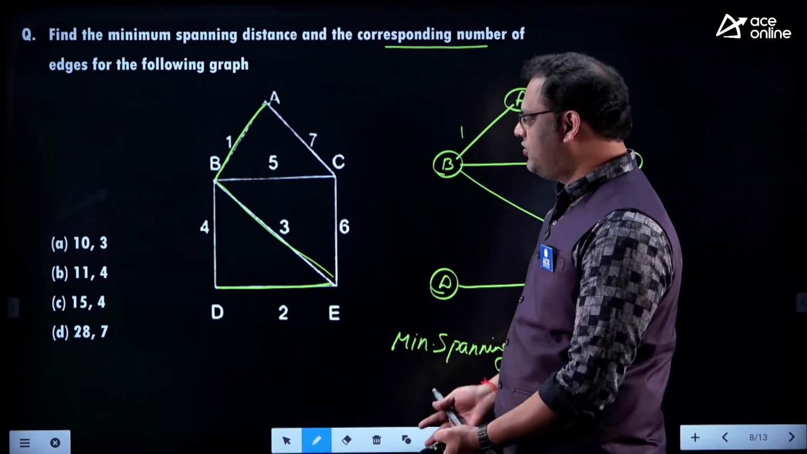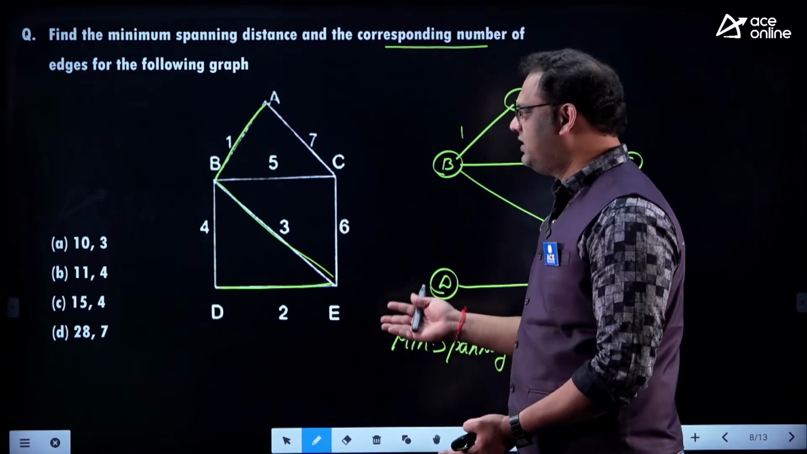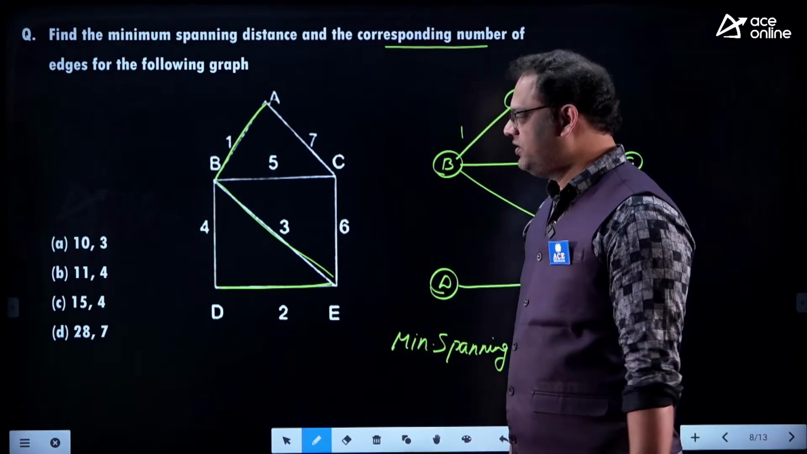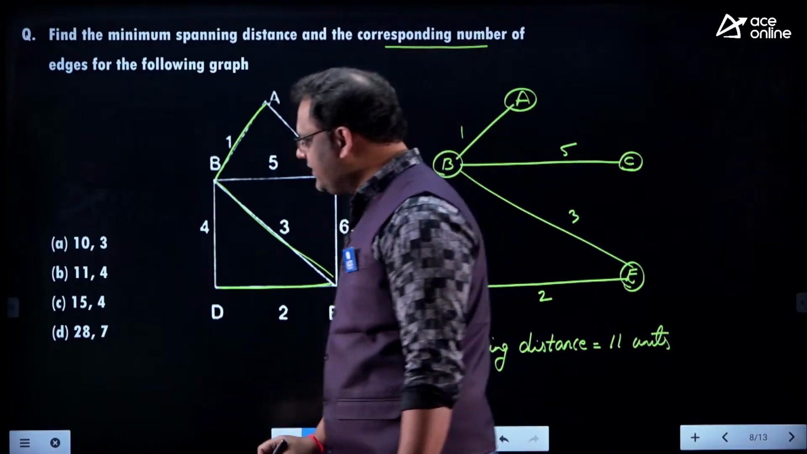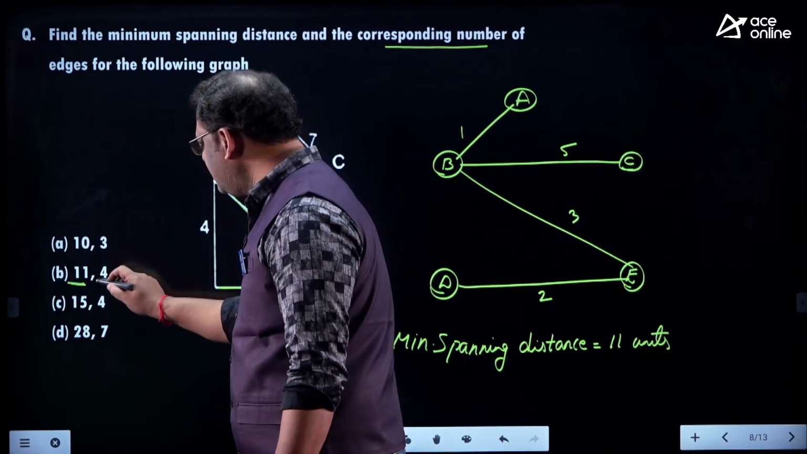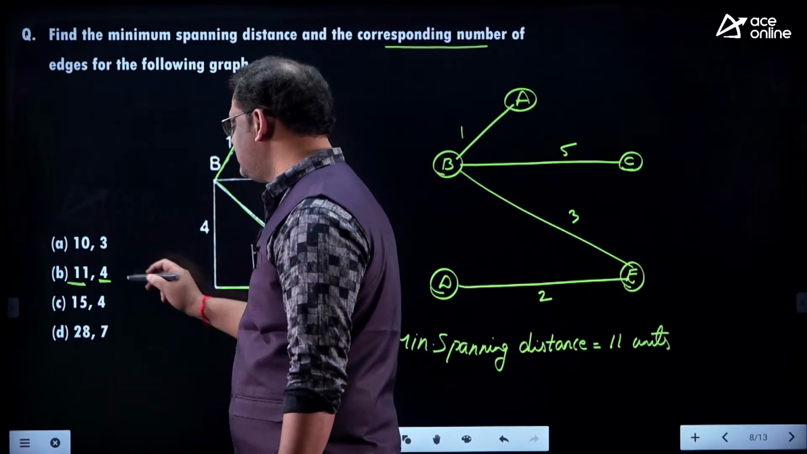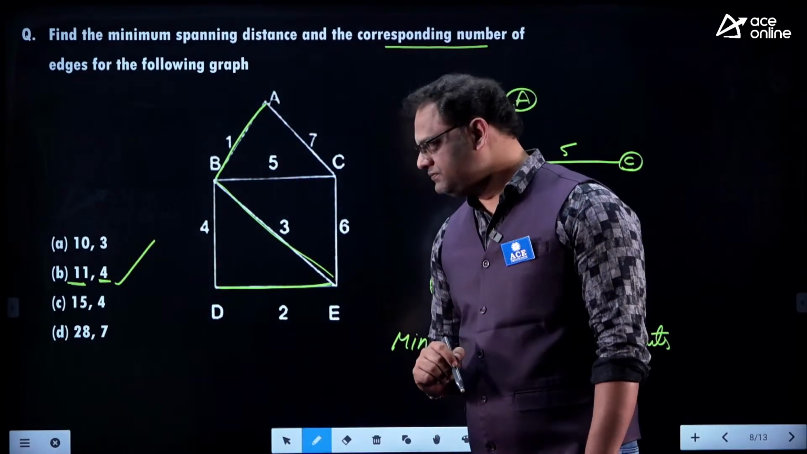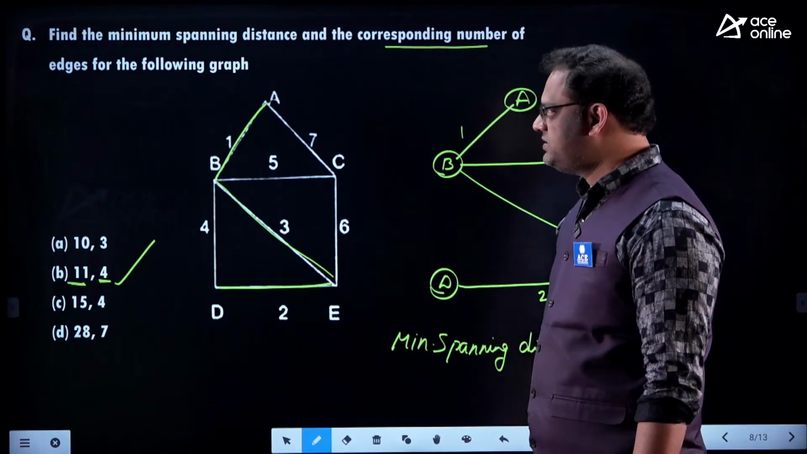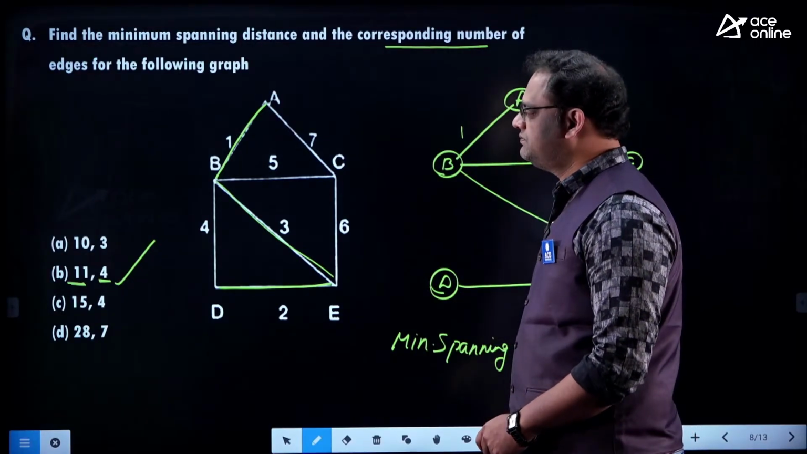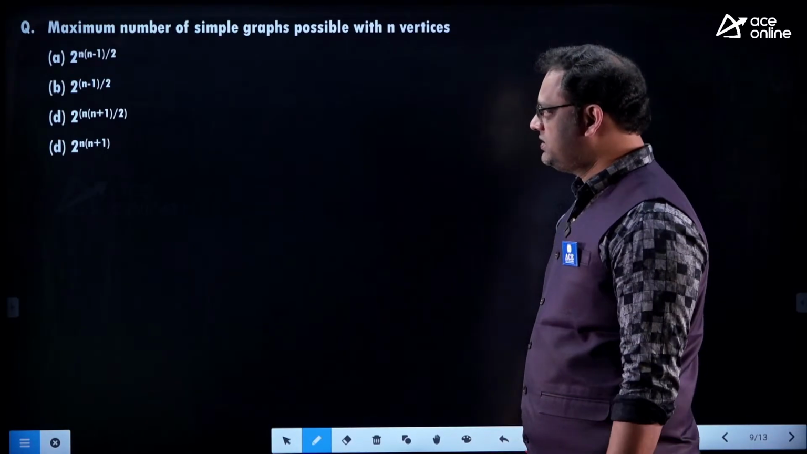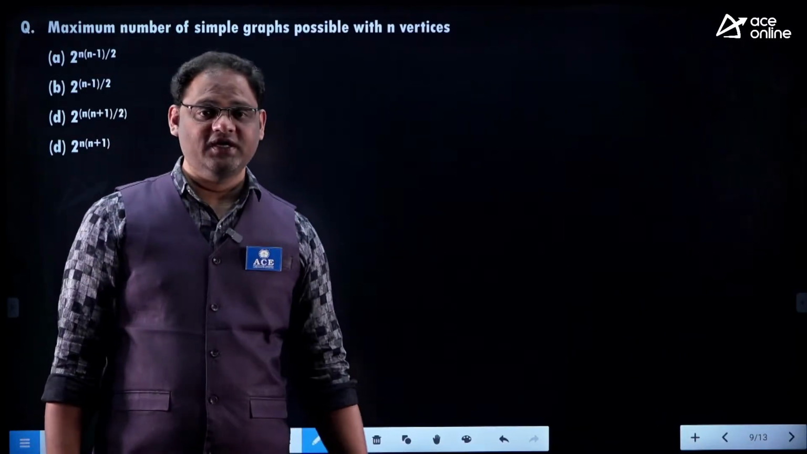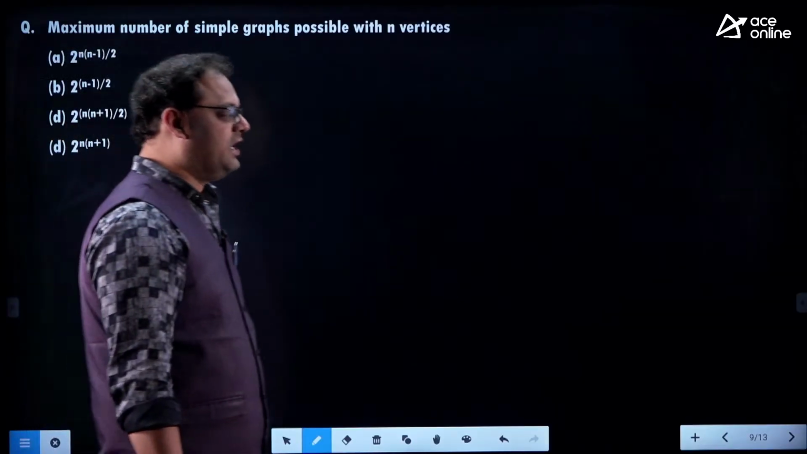Without looking too much at the question, I can simply say that 5 vertices and 4 edges can be available. So 11 comma 4 is the correct answer. 11 is the minimum spanning distance and 4 is the number of edges available in the resultant minimal spanning tree. My dear, B is the correct answer to this. Let us see another question. I hope you can respond with the correct answer to this.